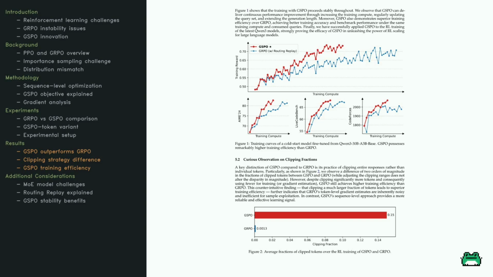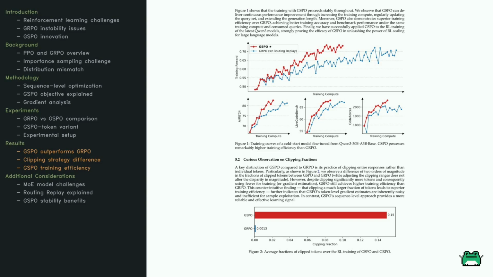There's an intriguing observation regarding clipping. Look at Figure 2. It reveals that GSPO clips entire responses rather than individual tokens, unlike GRPO. Despite clipping a much larger fraction of tokens, GSPO achieves higher training efficiency. It's like pruning a tree, where GSPO's approach leads to healthier growth by focusing on the bigger picture rather than individual leaves.